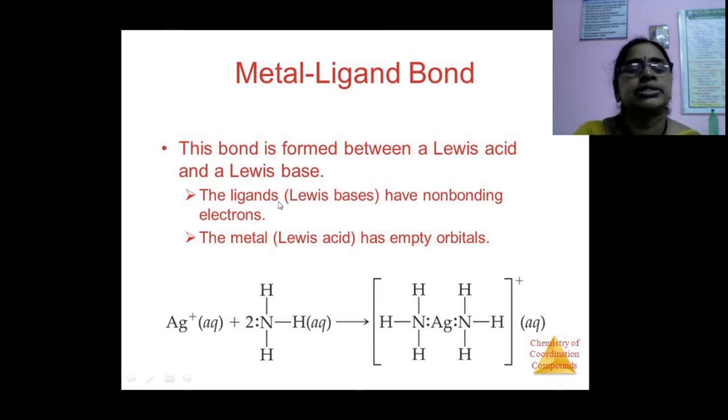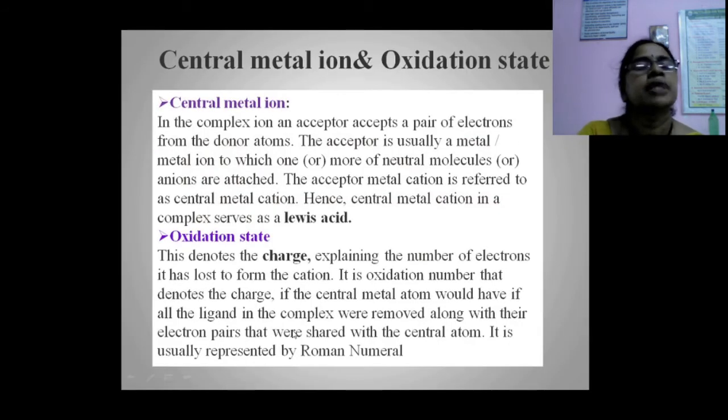The ligands, which are Lewis bases, have non-bonding electrons. The metal, a Lewis acid, has empty orbitals. This is an example of a metal-ligand bond: silver ions with ammonia molecules. Next, another important terminology used in coordination chemistry is central metal ion and oxidation state.